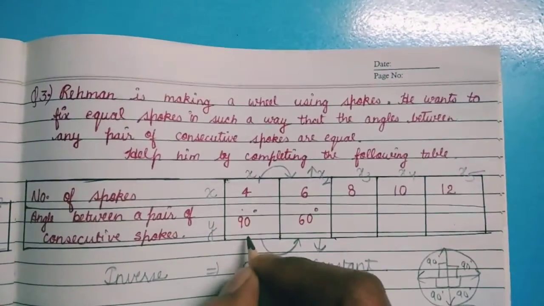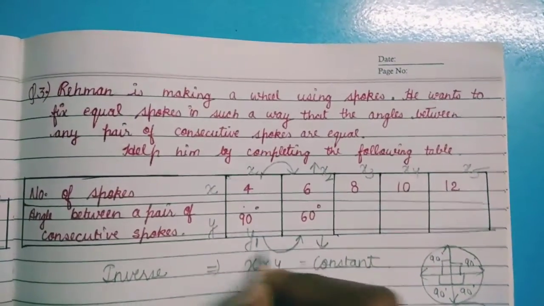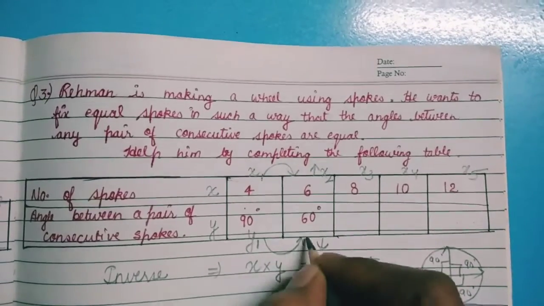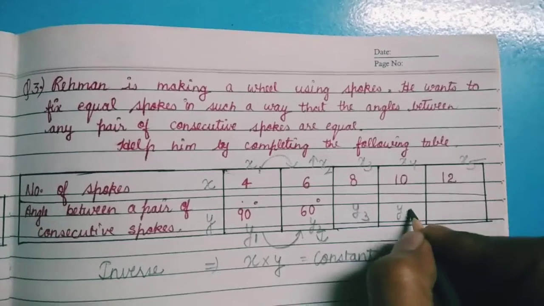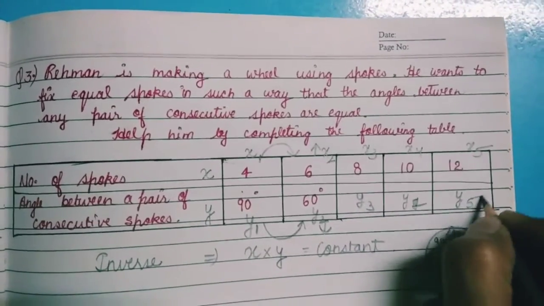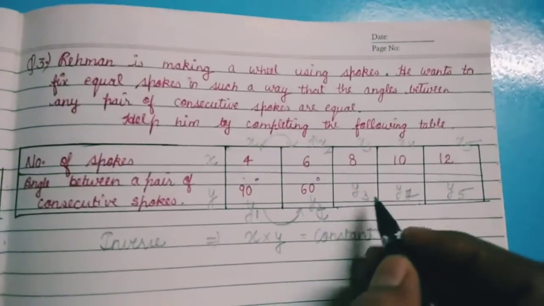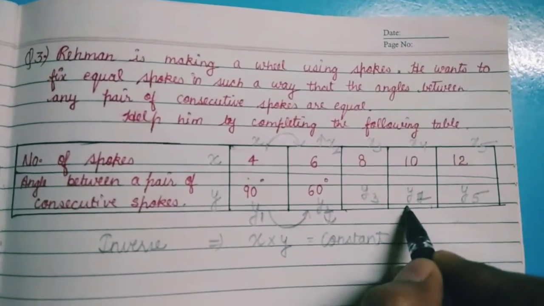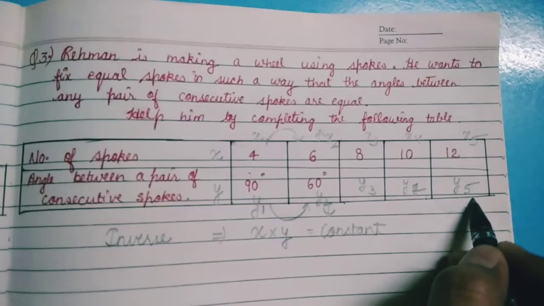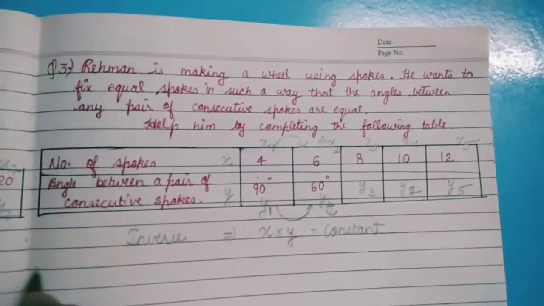And in front of y we have y1, y2, y3, y4, y5. Now we want to find the unknown values, which are y3, y4 and y5.